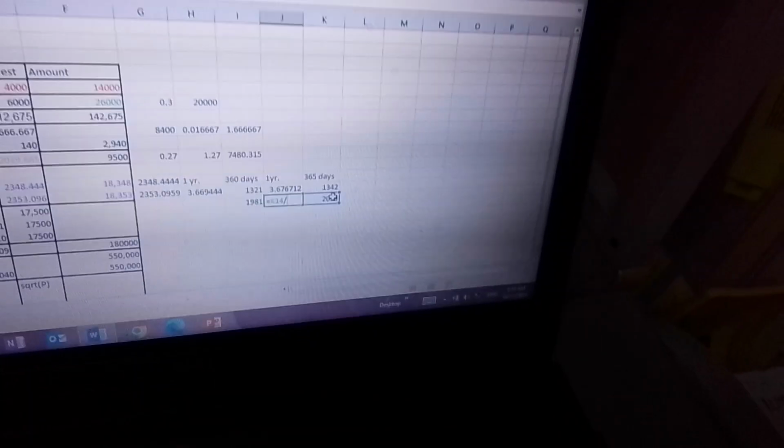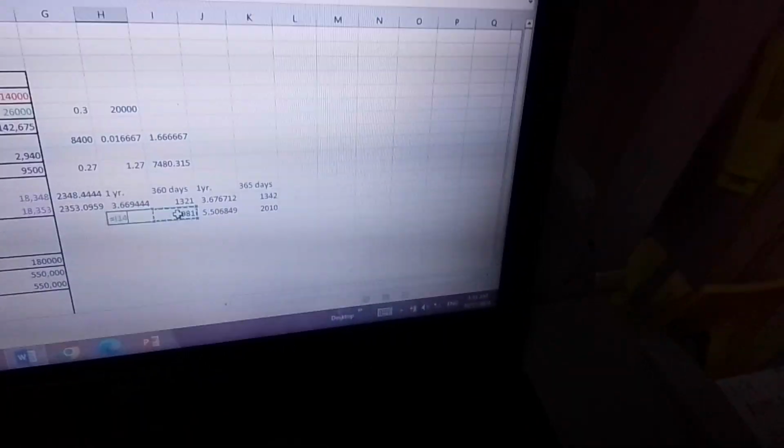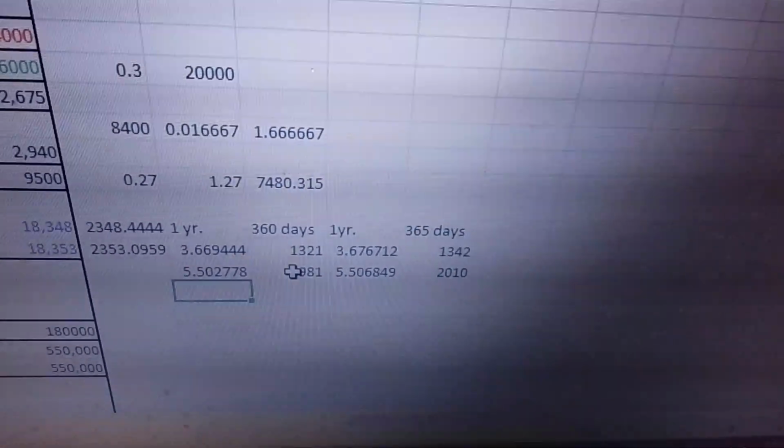So now we have 1,981. And this one becomes 2,010. Now, all we have to do is to divide. So 2,010 divided by 365. And what did we get? We get 5.50. Well, on the other hand, 1,981 divided by 360. And we get 5.50. Okay?